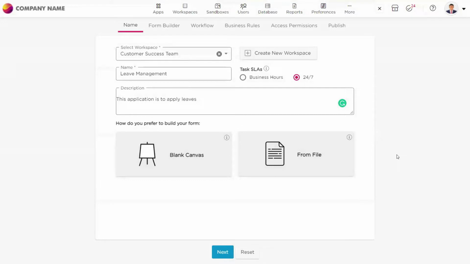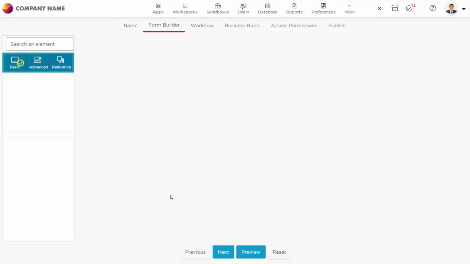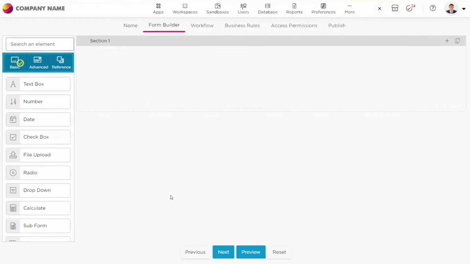So today, since you are still starting from a basic level, I don't want to push you to higher levels of app creation. You have task SLAs and everything here. So we would discuss these options when we deep dive into the platform, when you understand everything, you are comfortable with the basics, and then we will come to task SLAs and everything. So as of now, we have selected a workspace, we have given a name, we have given a description for that, and then I want to create an application form from scratch.